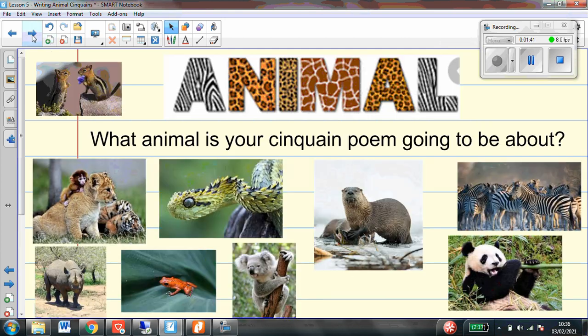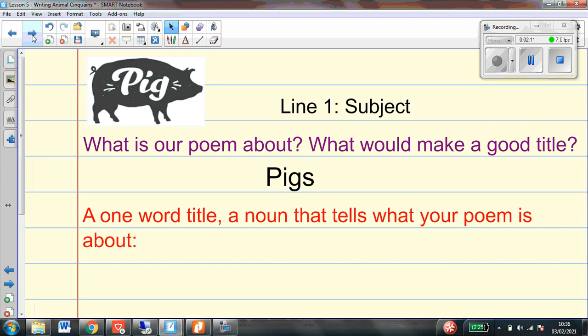Okay, now today we are going to be writing our animal cinquain poems, which we planned on Monday. So hopefully you have got some wonderful description ready to use. I'm really excited to see all of your cinquain poems and see which animals you have all chosen. I'm sure you have all got some fantastic ideas. Now, can you remember which animal I chose when we did our planning on Monday? That's right, I chose a pig, and I had all of my ideas which I jotted down onto my plan so that I could use them today.